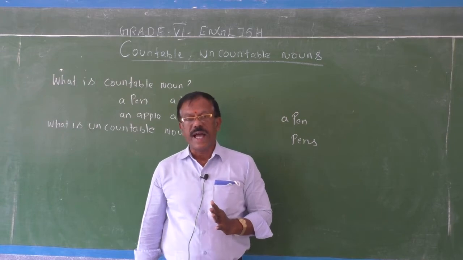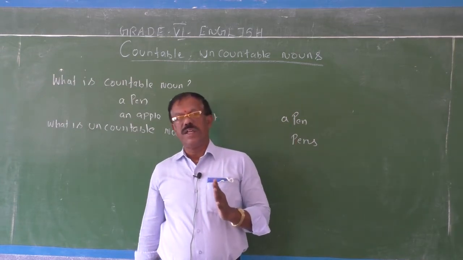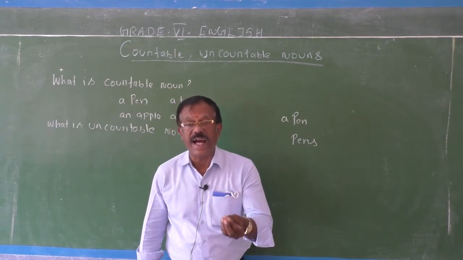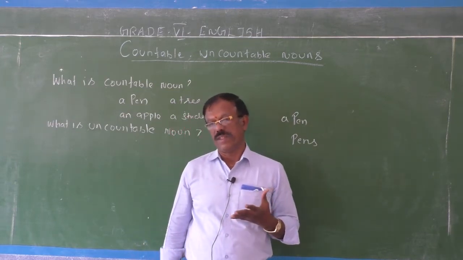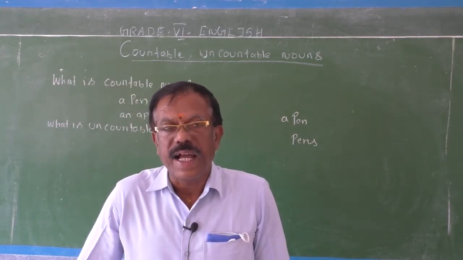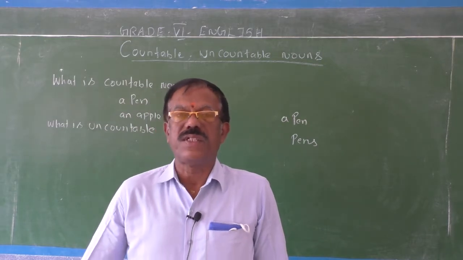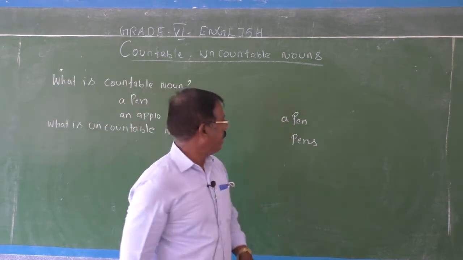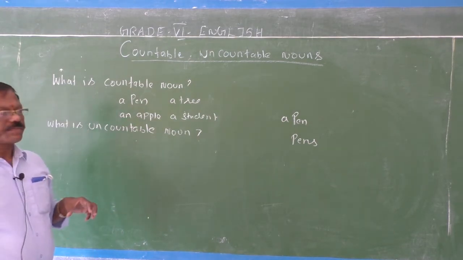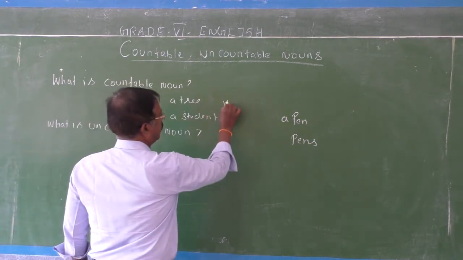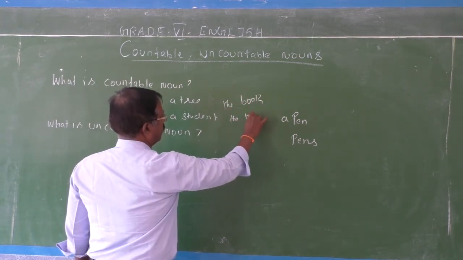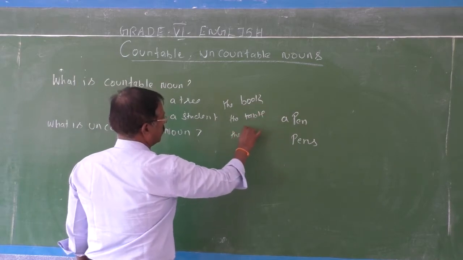And more than that, as they are countable nouns, we use the articles a, an and the before them. For example, a pen, a tree, an apple, the book, the table, the picture.